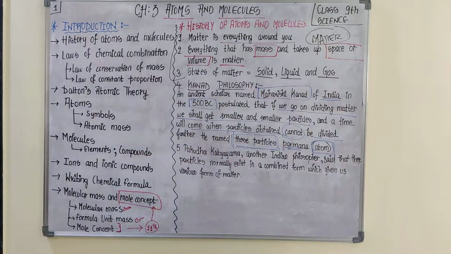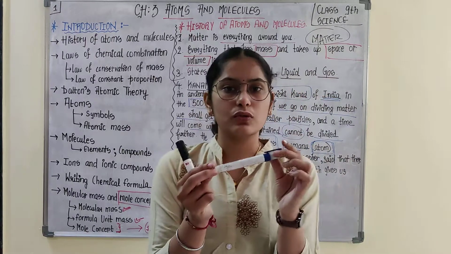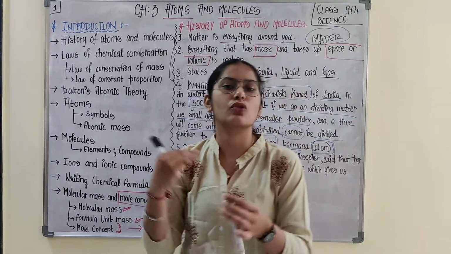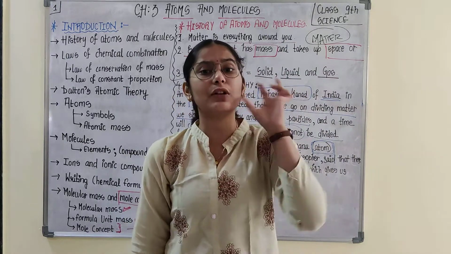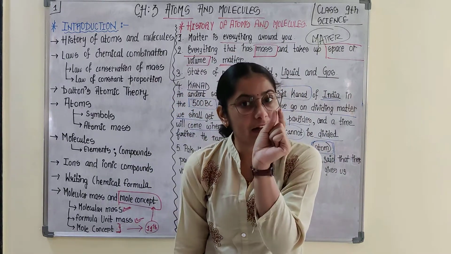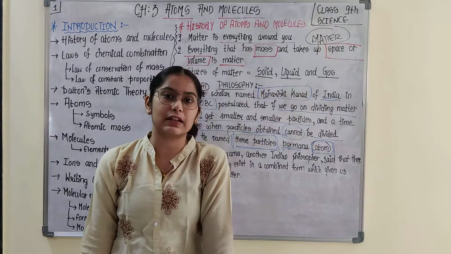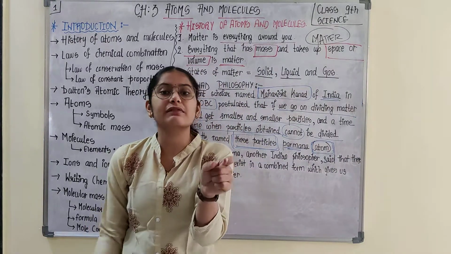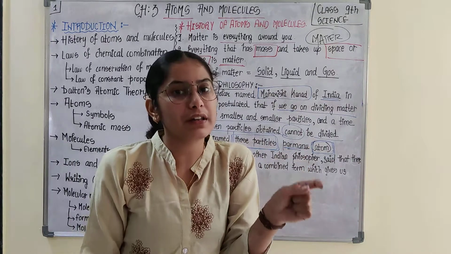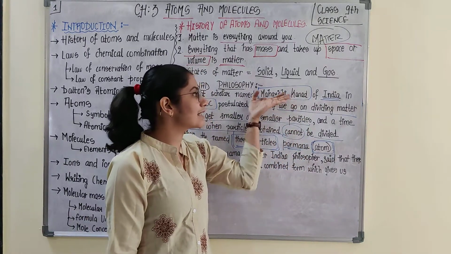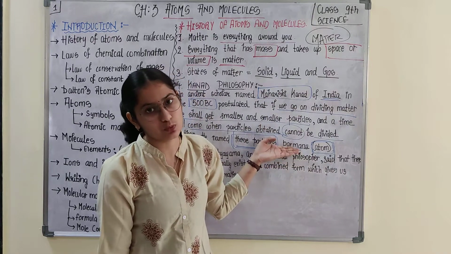If you divide the matter into 2, then 2 becomes 4, then 8, then 16, and this goes on, and the time would come when the particle of that matter won't be able to divide further. That particle which is not able to divide further is known as atom, and he named these particles as Parmanu.